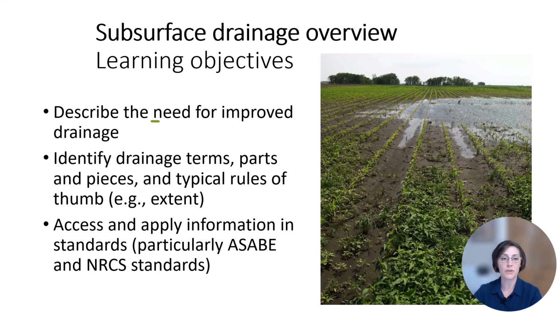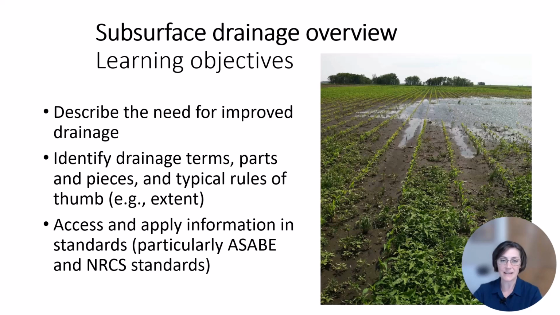In this module, we'll start with discussing why we even need to do drainage, and then we'll follow that with a history of drainage and the extent of drained lands. We'll talk some about drainage types and drainage terms and parts and pieces. We'll end with a discussion of standards because we can use an ASABE standard for drainage design, but there are also conservation practice standards that we'll use for our conservation practices.